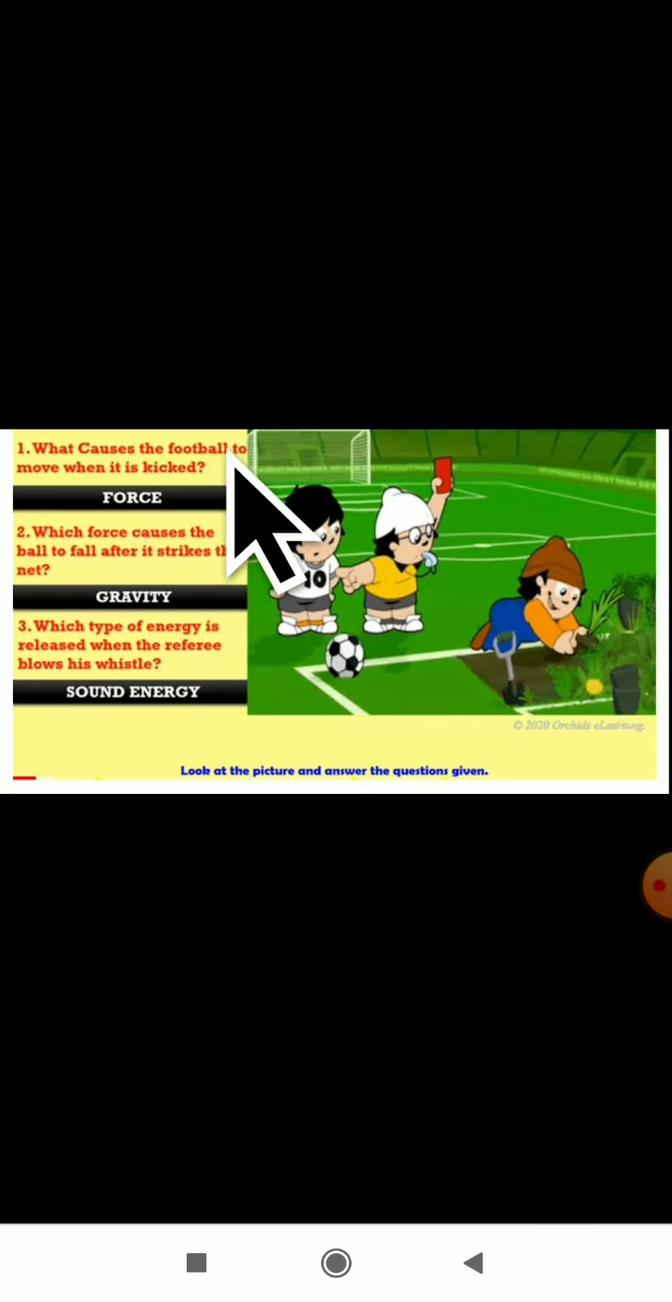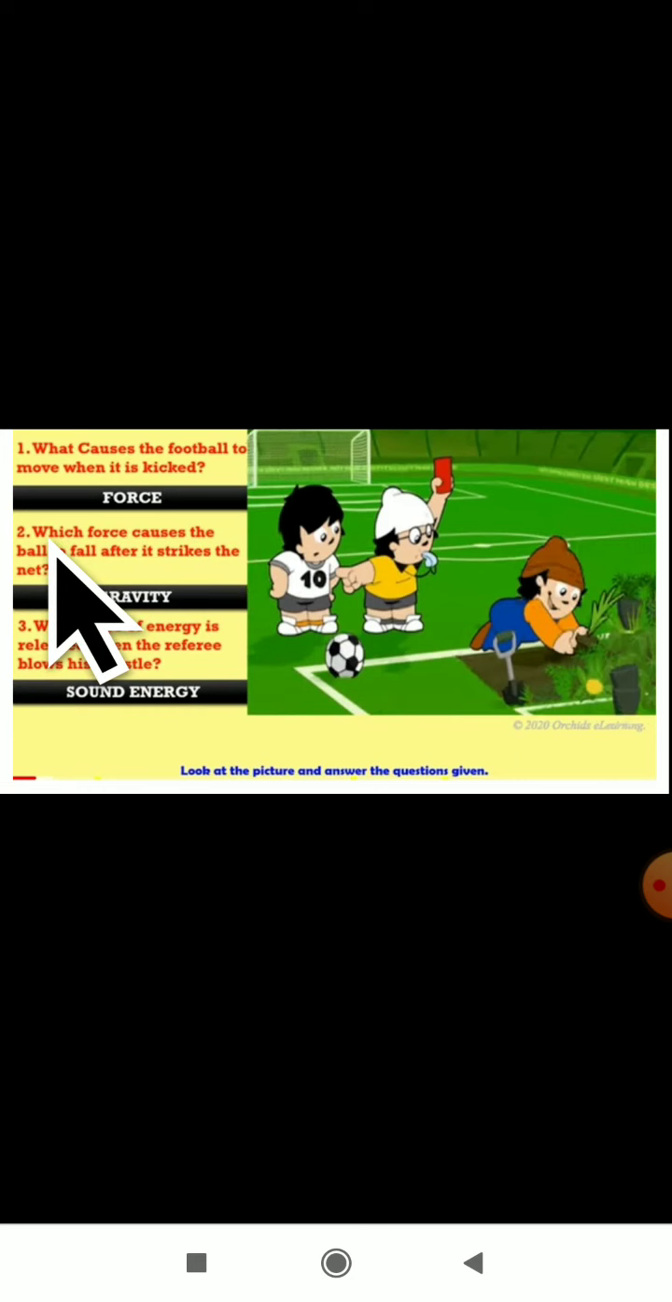What causes the football to move when it is kicked? Yes, in your day-to-day life, you will be playing football. When you kick the football, what will cause it to move? If you want to kick the football, you need force. When you apply the force to the ball, then the ball will start moving. So the answer is, the force applied.